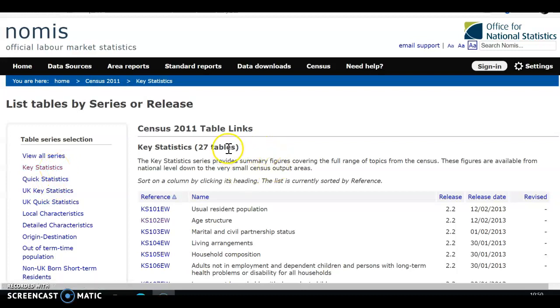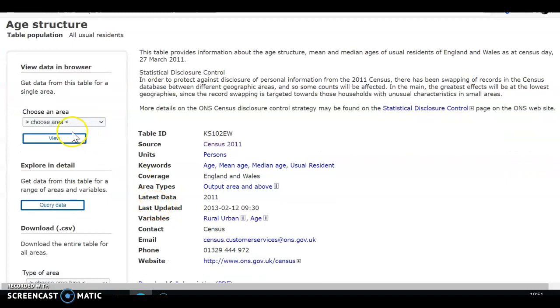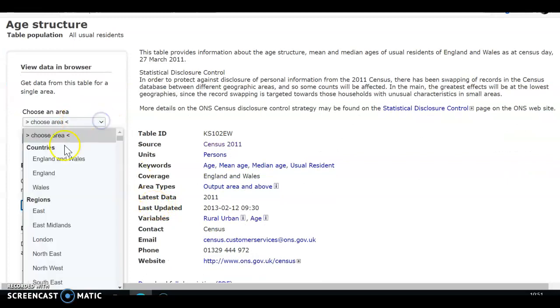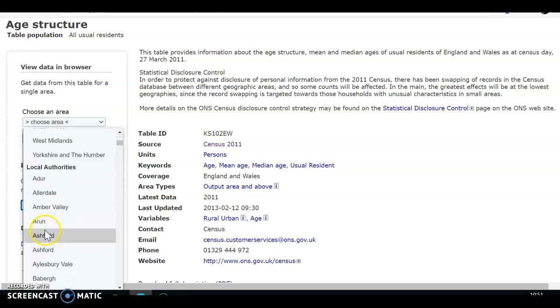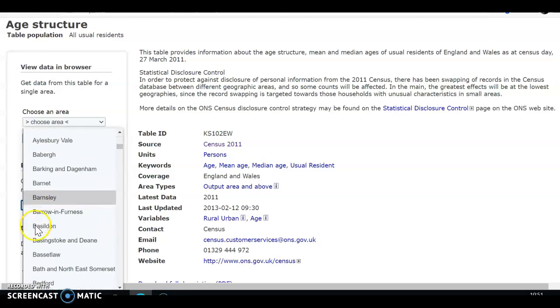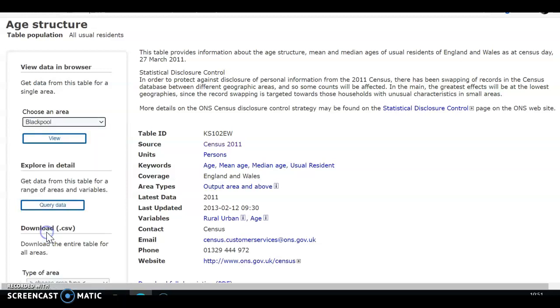If we look at the usual age structure, as far as the census is concerned, this page comes up. You can choose what you want to look at: the UK, the Northwest. Let's keep with Blackpool, which is where we are. We can go down here, find Blackpool, and view.